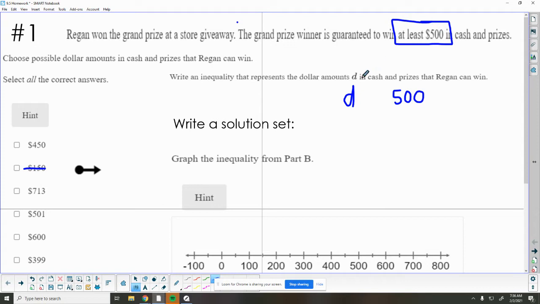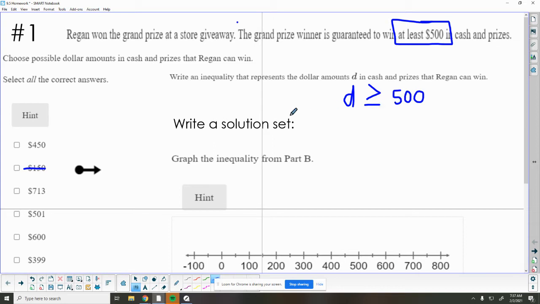I want D to be bigger than 500, but it could be exactly 500, at least 500. It doesn't say more than 500, it just says at least 500. D is what it could be, so I want it to be bigger or equal to 500.